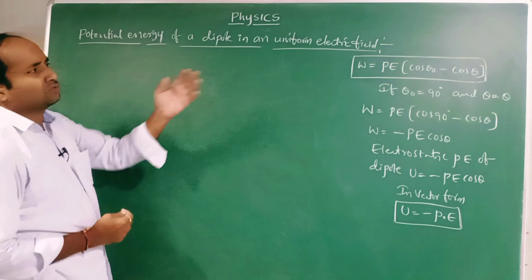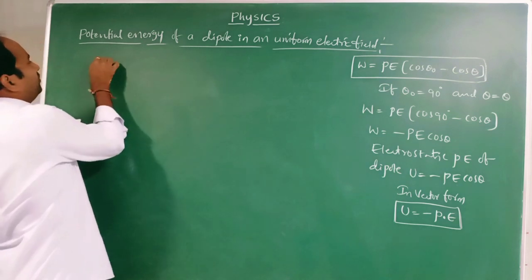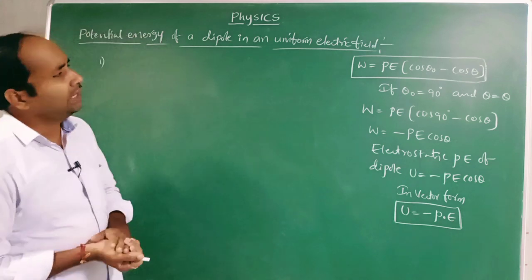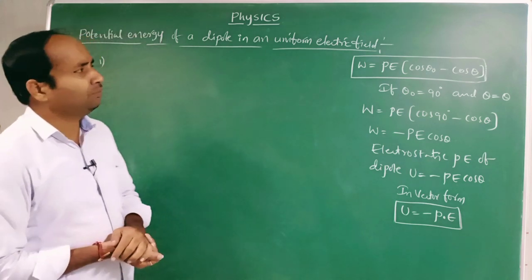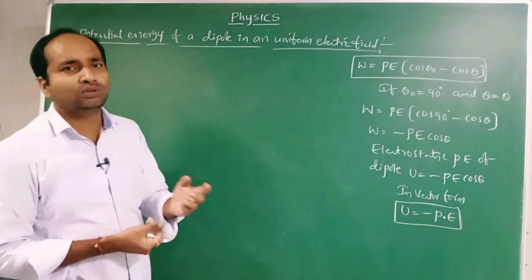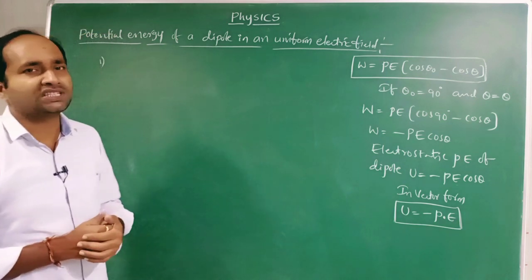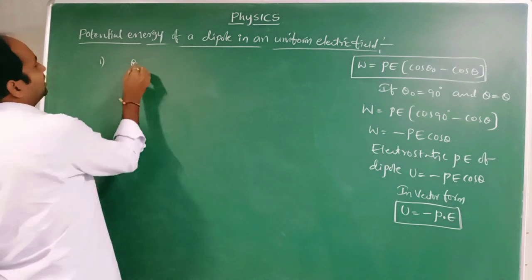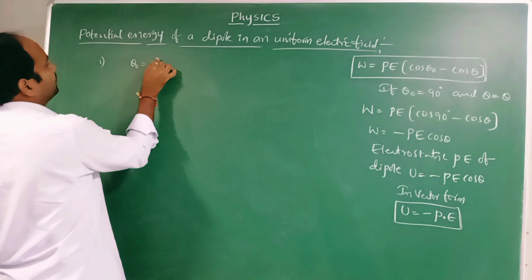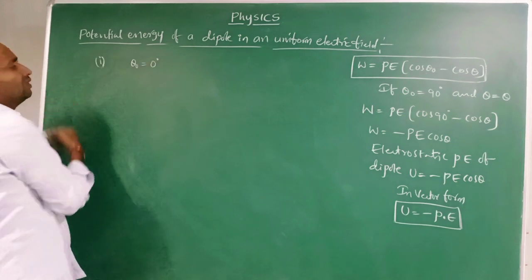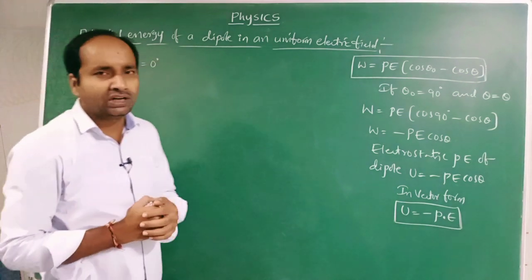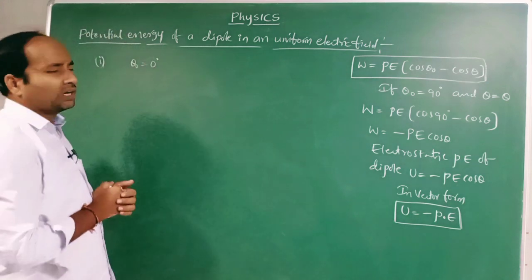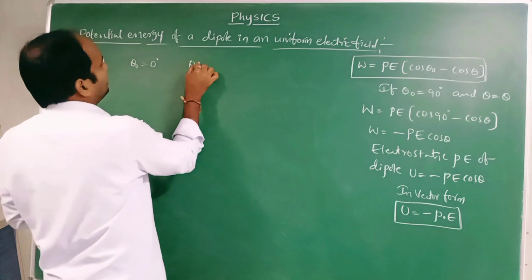Suppose the question is asked like this: a dipole is initially in stable equilibrium and it is rotated through an angle of 60 degrees. Stable equilibrium means that initially theta naught is 0 degrees. Case 1: a dipole is rotated from the stable equilibrium in a uniform electric field through an angle of 60 degrees, so theta is 60.